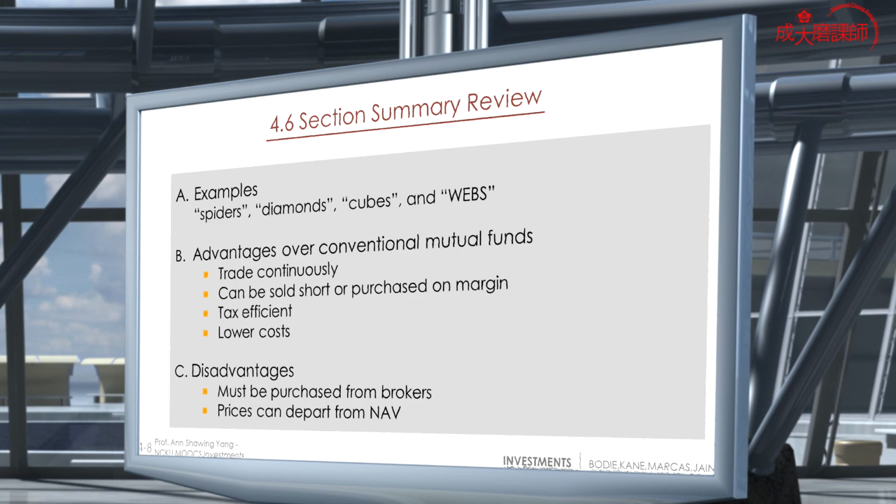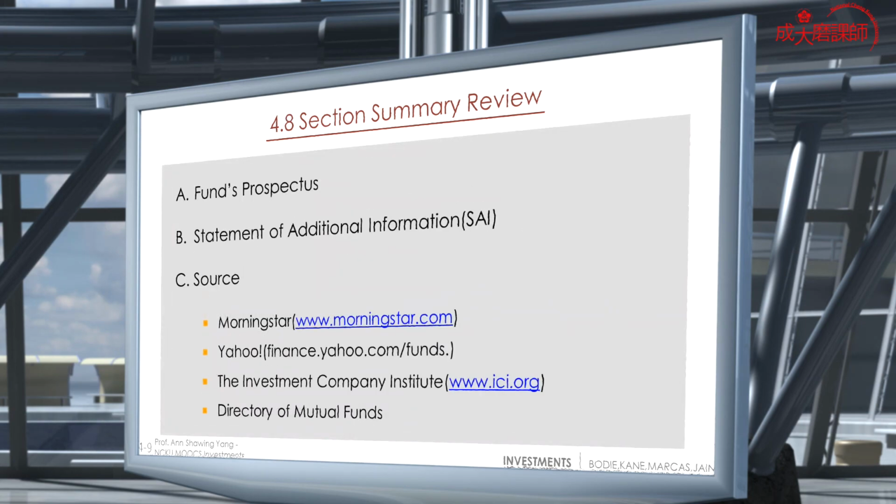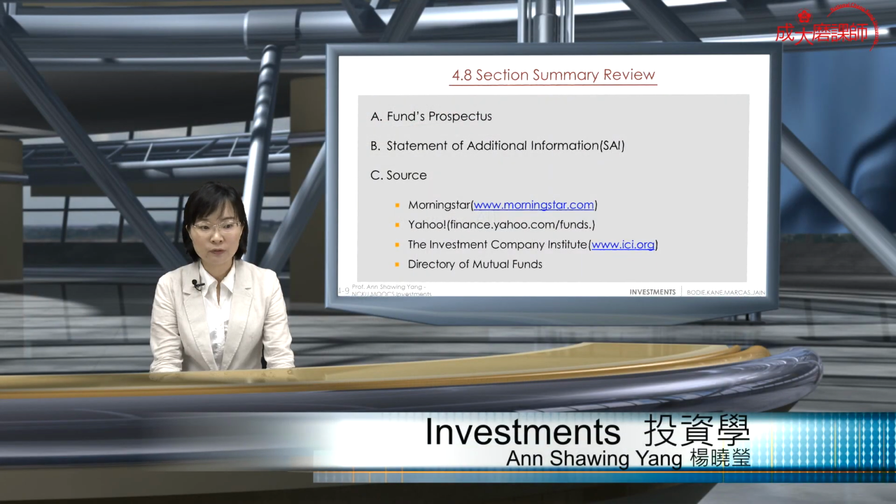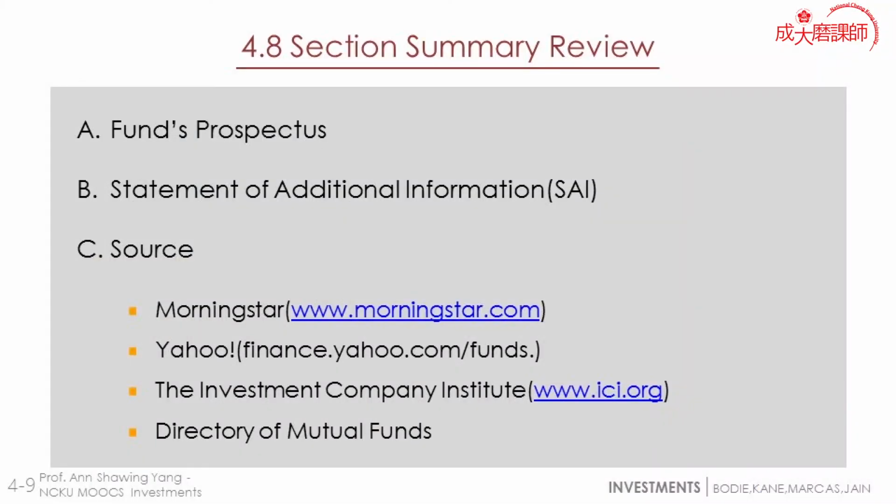The disadvantages: they must be purchased from brokers, and the price can differ from net asset value, either at a premium or at a discount. And we also have the fund prospectus, which is the most important document for a mutual fund, and the Statement of Additional Information. With the sources: Morningstar, Yahoo, Investment Company Institute, and the directory of mutual funds.